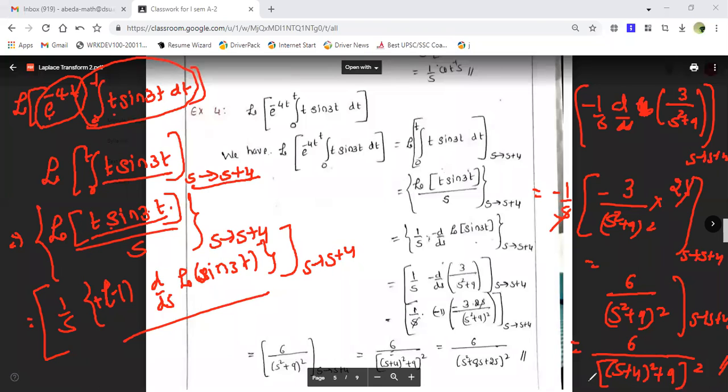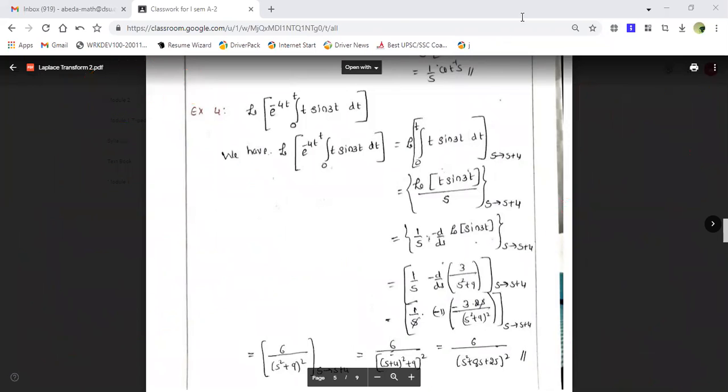So like this, one particular problem is having 3 to 4 problems or 3 to 4 formulas involved in it. Okay, so like this, guys, you have to deal with the problems. So now let me take the next example.